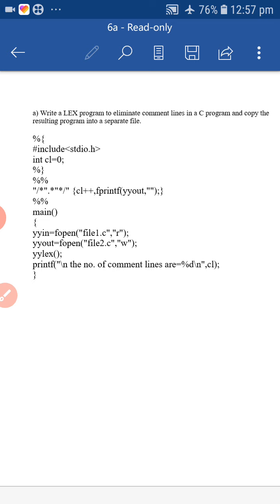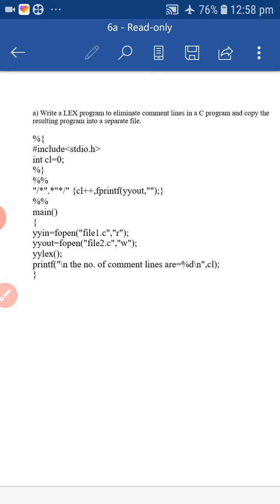The sixth experiment of the SSOS lab, 6A: write a Lex program to eliminate the comment lines in a C program and copy the resulting program into a separate file. Means first you create two files. In the first file you write a simple program with comments. Then the second file is in write mode, while the first is in read mode, so automatically the comment lines will be removed with the help of regular expressions.